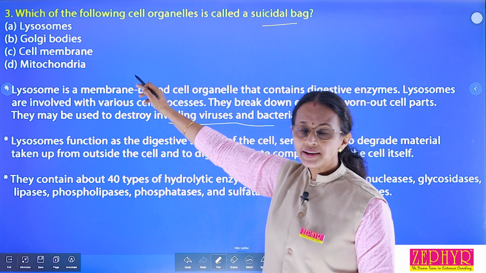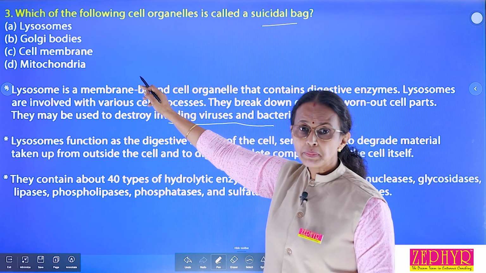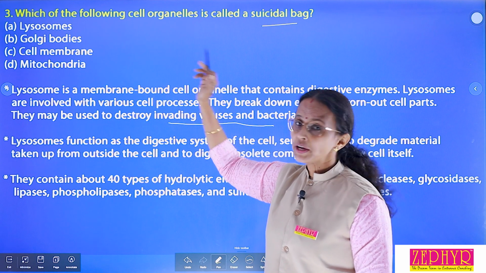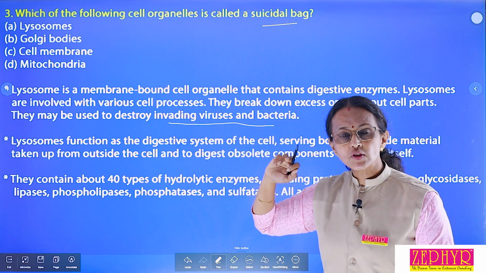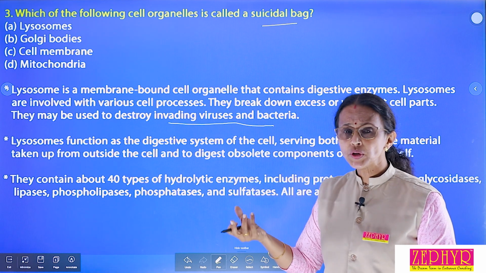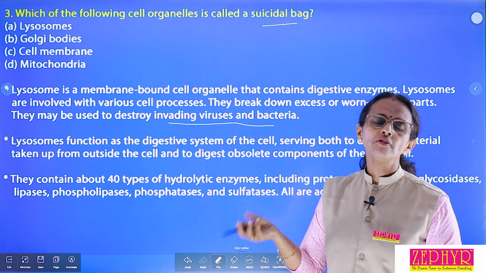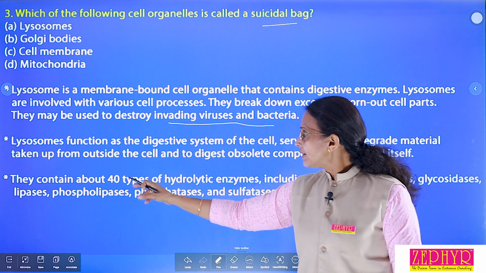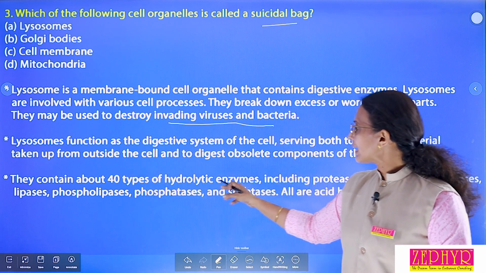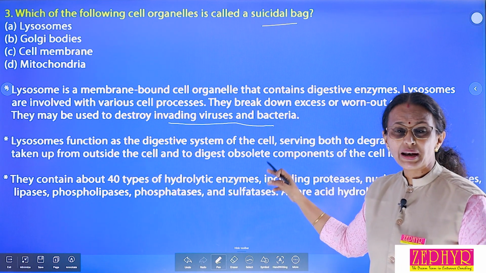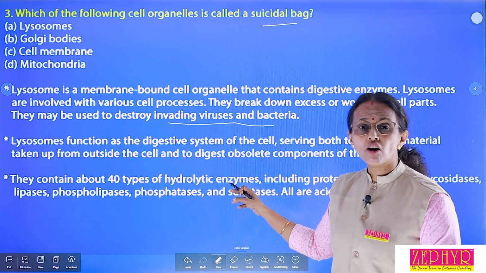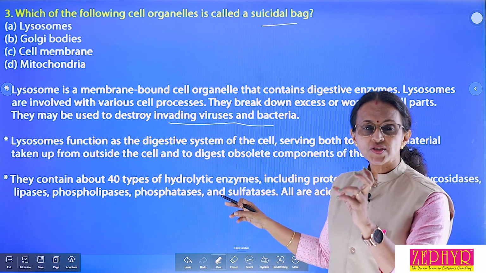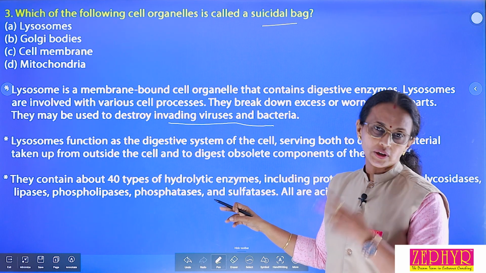Then Golgi apparatus, cell membrane, you already discussed. Then mitochondria are called the powerhouse of the cell. Why is it called the powerhouse of the cell? Because it can produce energy in the form of ATP. Last point, lysosomes contain about 40 types of hydrolytic enzymes, enzymes which are activated in the presence of water.